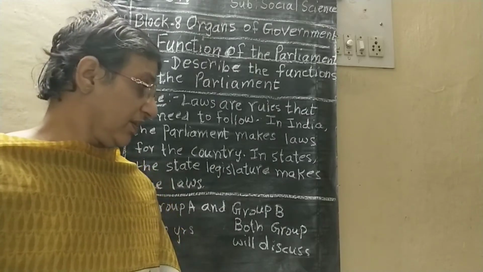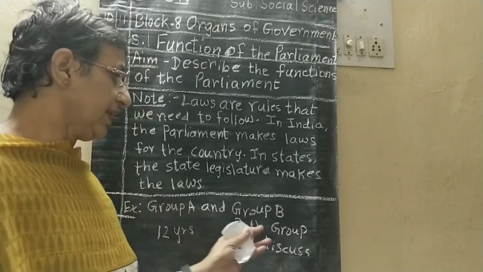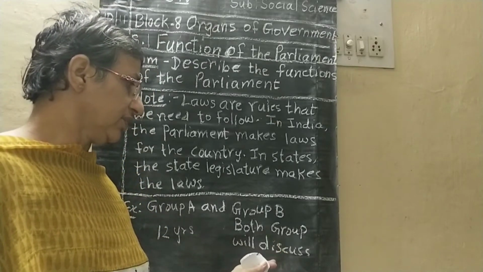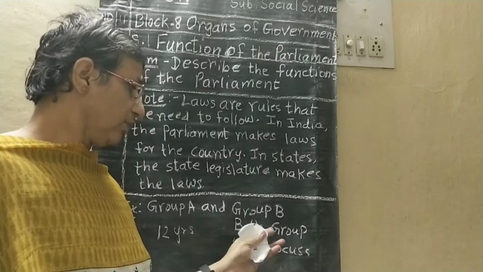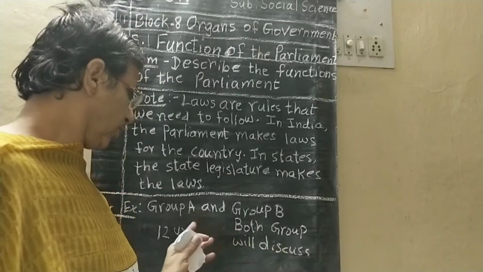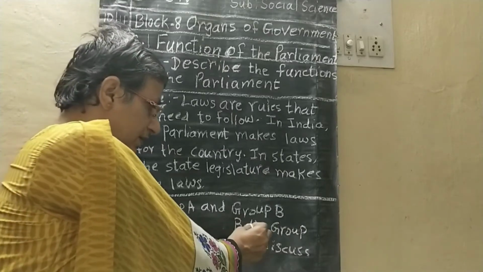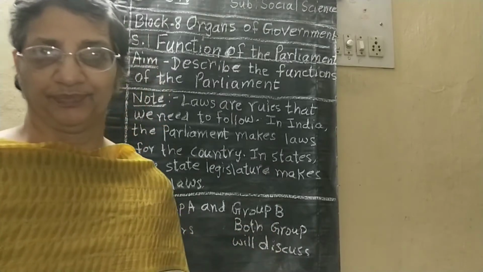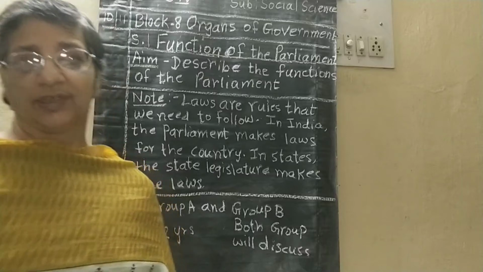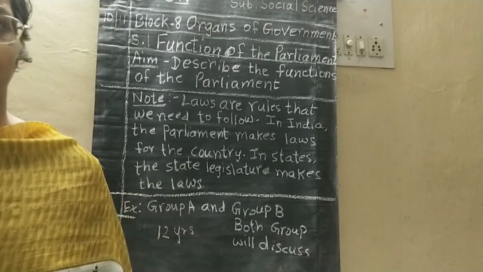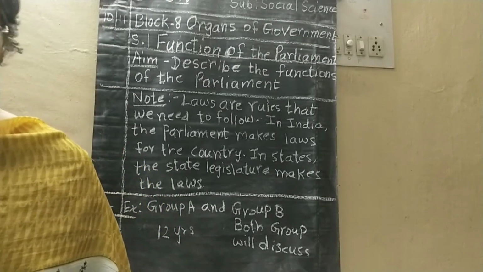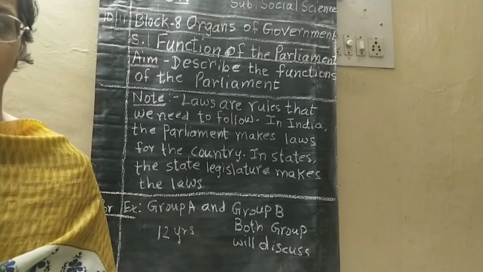Now some groups agree and some groups don't agree. So now they want to discuss. Now both are discussing. Who? Group A and Group B, both are discussing. Now after discussing, we'll see what is the result. Now I'll take out one chit here.